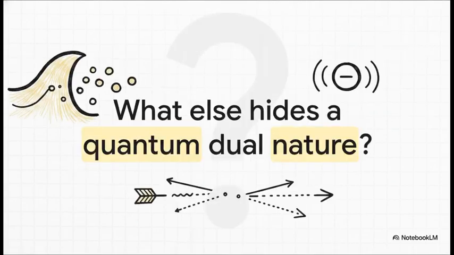Light is a stream of quantum packets. If light hides a dual nature, what else is secretly quantum?